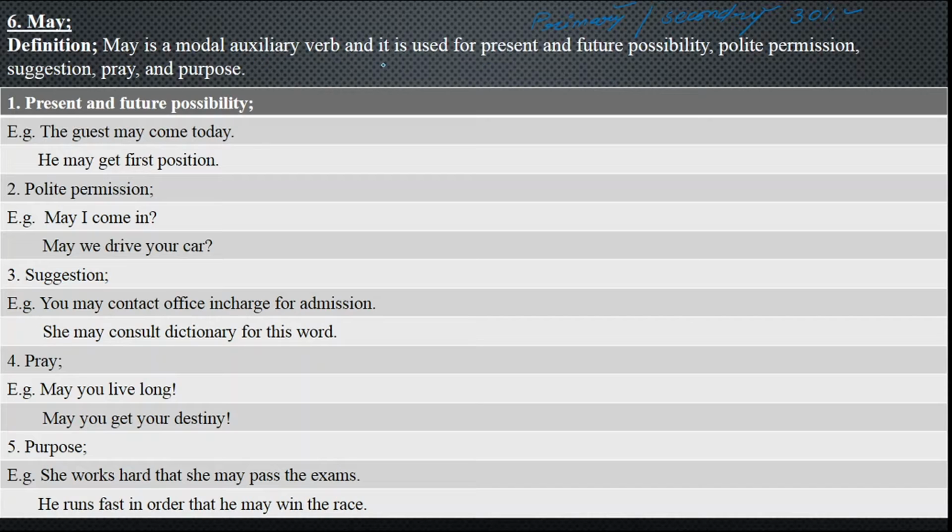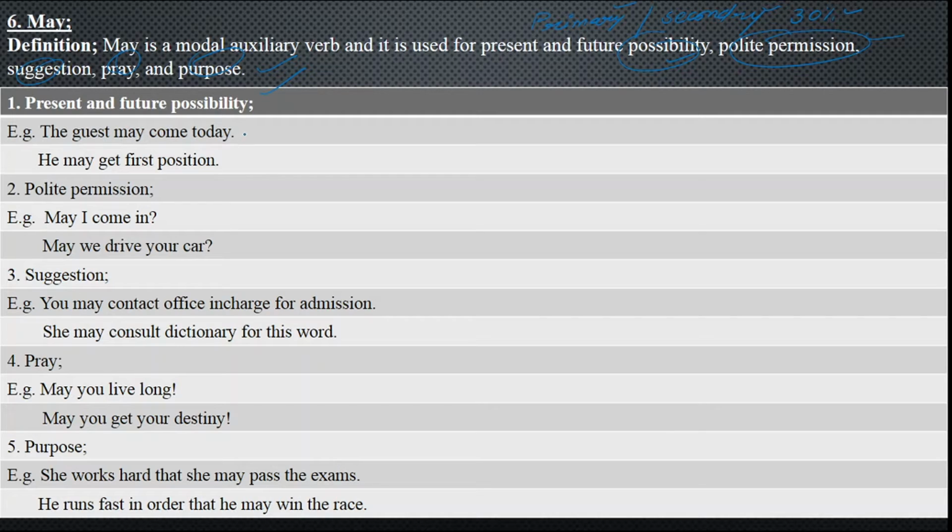So may is a modal auxiliary verb and it is used for present and future possibility, for both possibility of present and future. It can be used for polite permission, suggestion, pray, and purpose. So let's discuss the first usage, that is present and future possibility.